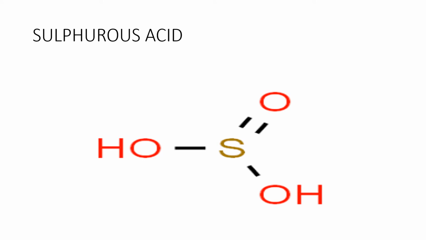Now come to sulfurous acid. The formula H2SO3 is known as sulfurous acid. Here one oxygen is attached to the sulfur with a double bond and 2 OH groups are attached to the sulfur. Oxidation number of sulfur in this case is +4. The basicity of this acid is 2. There are 2 OH groups attached to the sulfur which can be ionized, so basicity is 2.